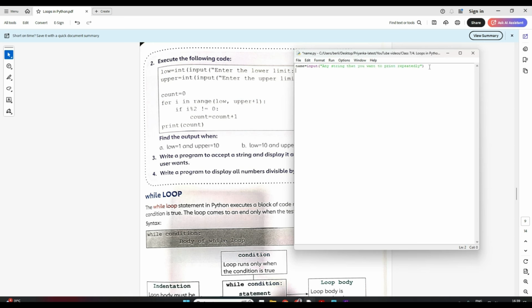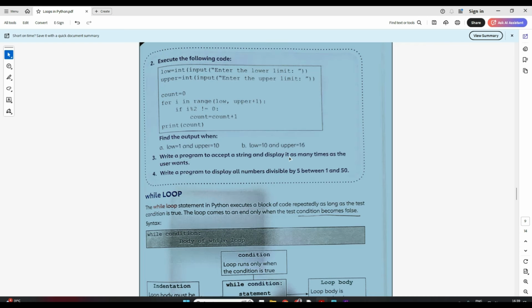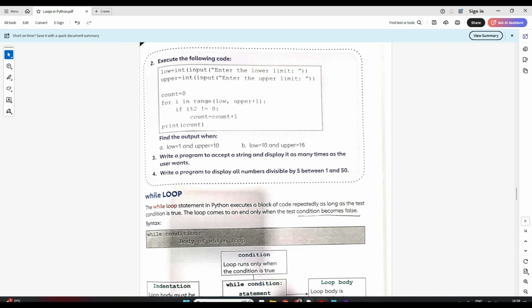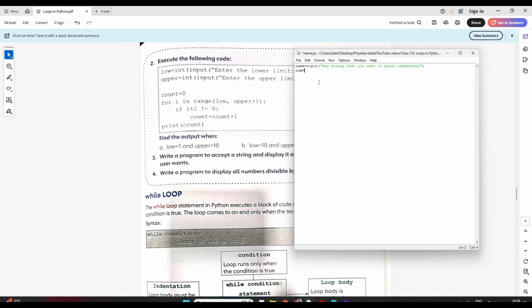Now I have to ask how many times he wants, right? That also, because it's written display it as many times as the user wants. So that is also in my input. So num, integer type: how many times to print. Clear? Now I have to start my for loop.